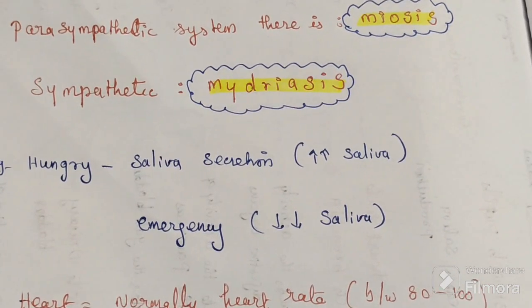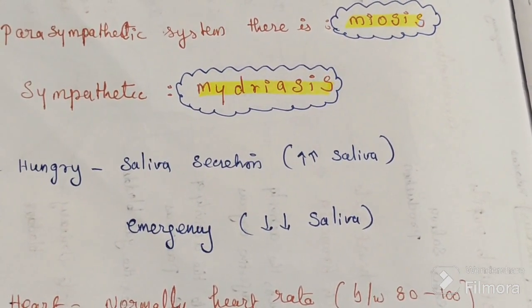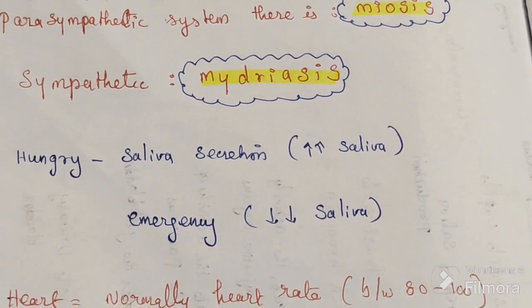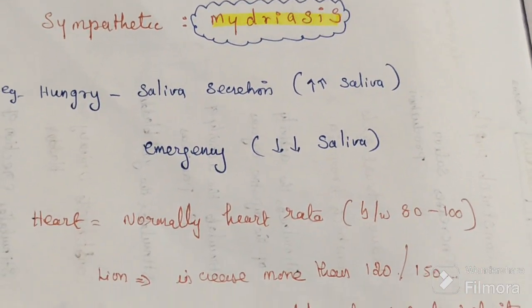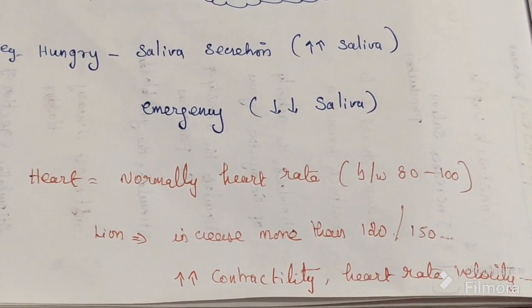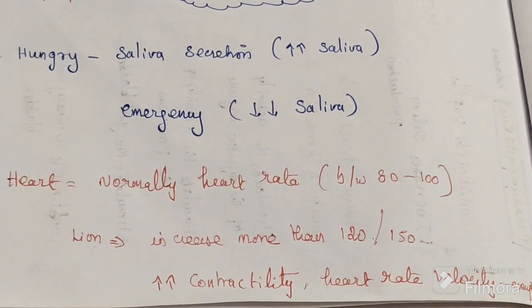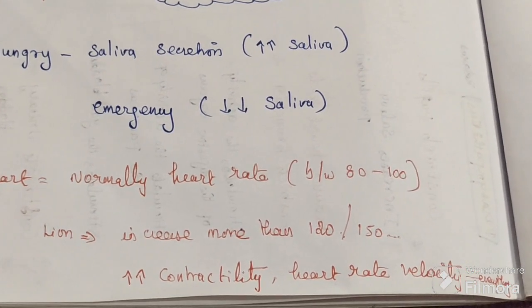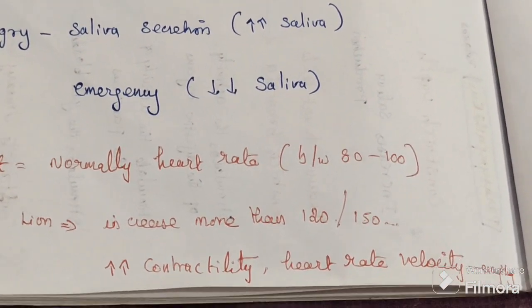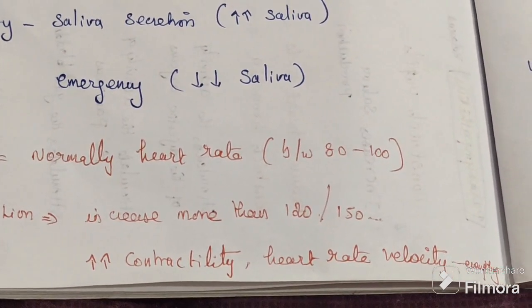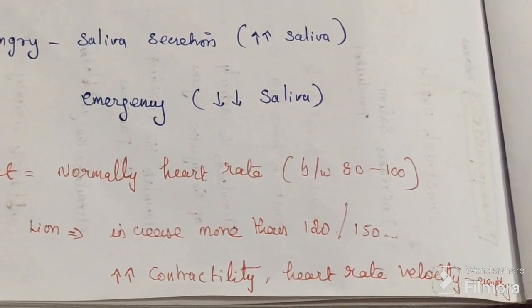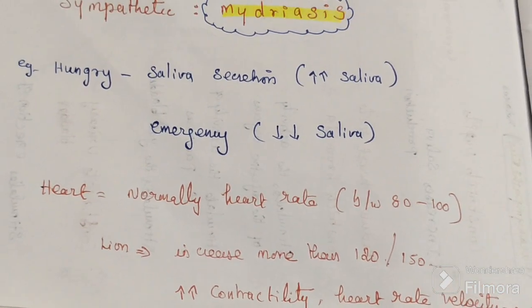Another example, salivary gland: during hungry time, normal time, it increases, but in an emergency condition saliva decreases. Heart also: normal heart rate is 80 to 100. In front of a lion it increases like anything, 120 or 180. So at that time contractility, heart rate and heart velocity increase. Everything will be increasing.